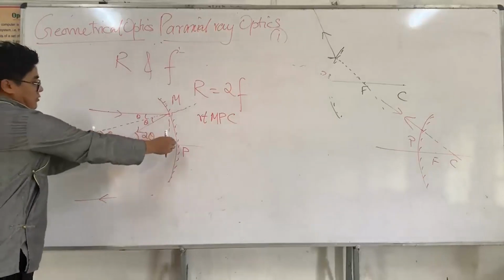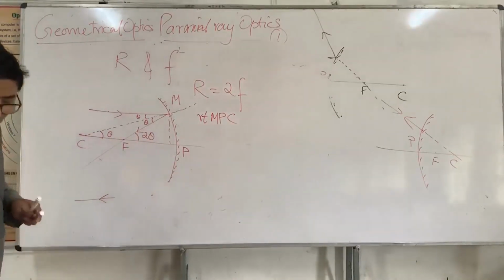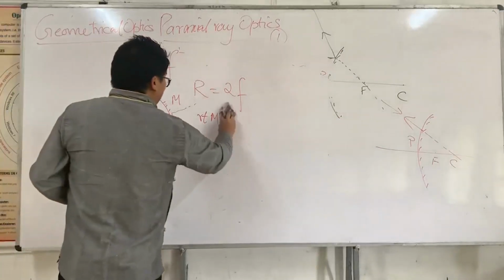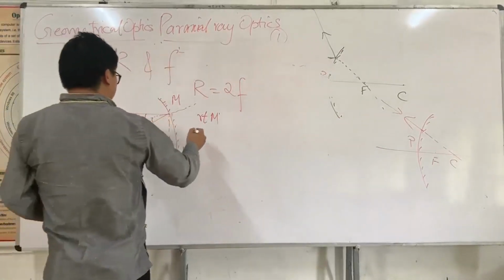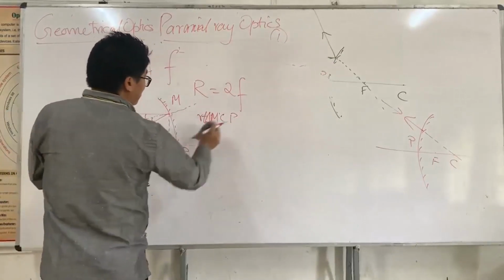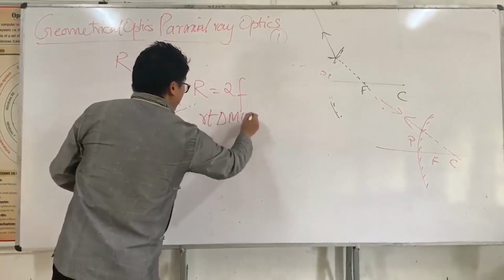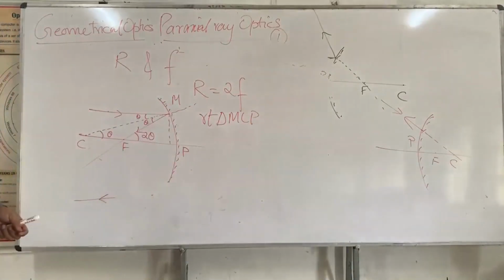Why? Because this distance is very small compared to the focal length and radius of curvature. So let's say I take right triangle NCP.